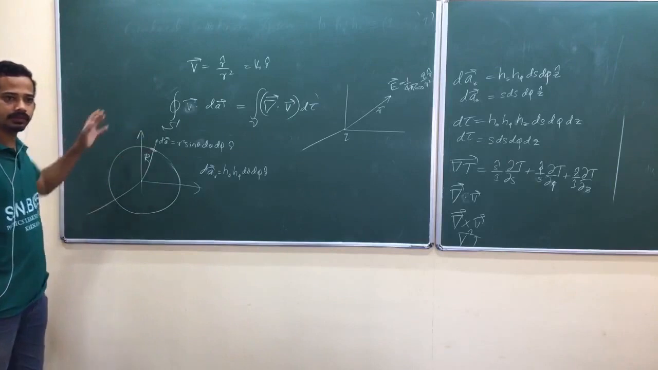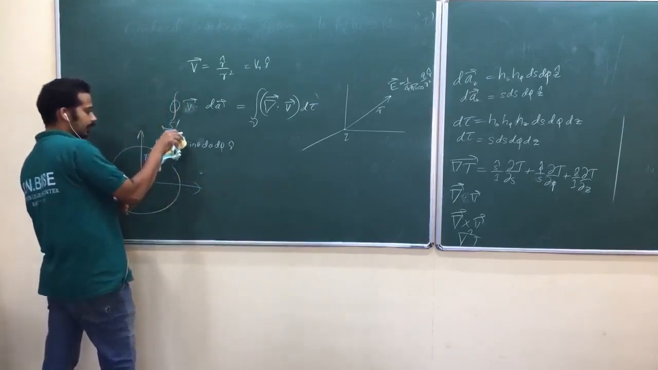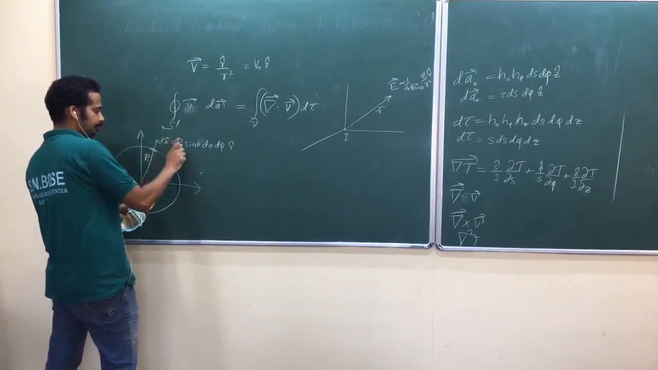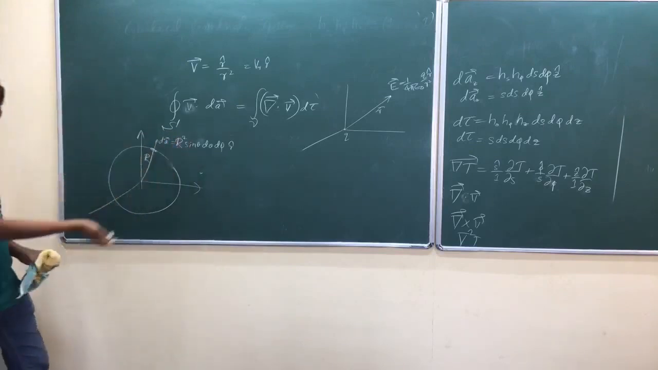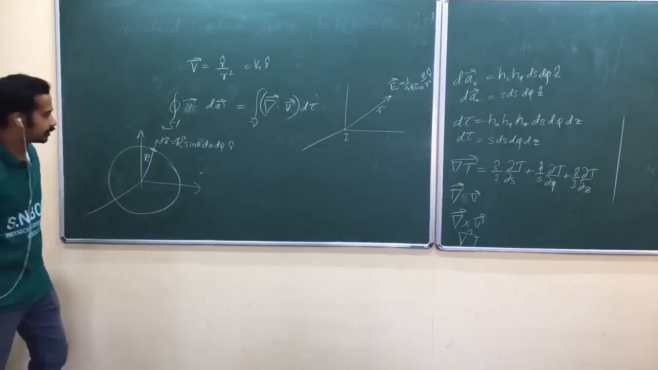Now at any point on the surface your dA vector can be defined like this, but you have to put r square as capital R square. Why? You are on the surface of the sphere with a radius capital R, isn't it? So now look at here, what is the next step?